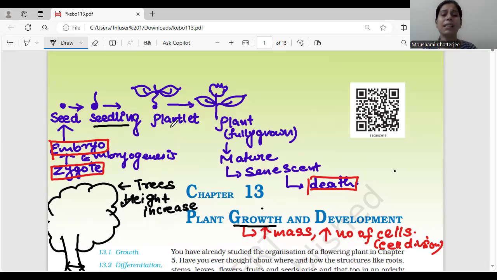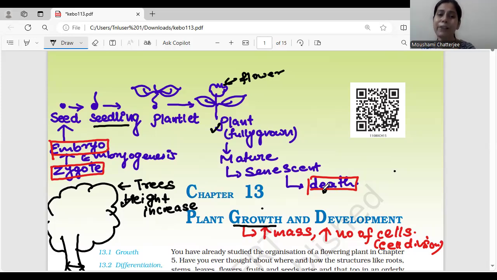And once the plantlet has grown, it further develops into a plant which is fully grown. You can see the flowers over there. You will see the fruits and everything would be seen. All right. So what happens after the plant grows fully? Then after that, it is going to mature. And post-maturity, it will undergo senescence. So what is senescence basically? It is aging, and it is moving into aging, and finally you will see that the plant dies. So death of the plant is being determined, right?